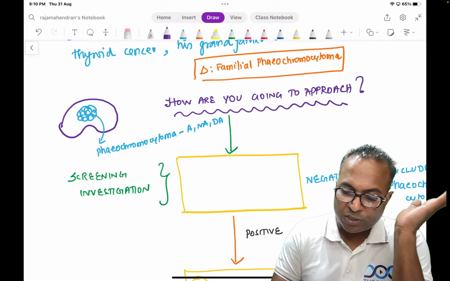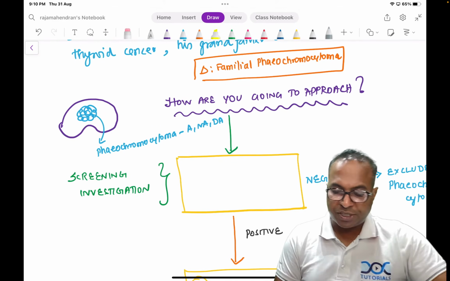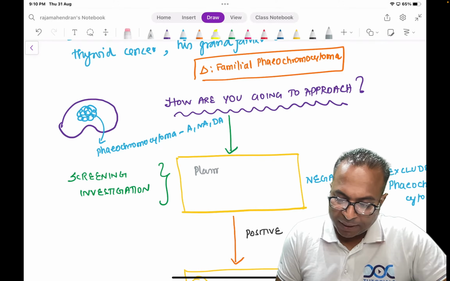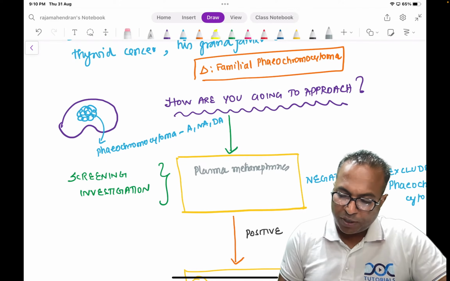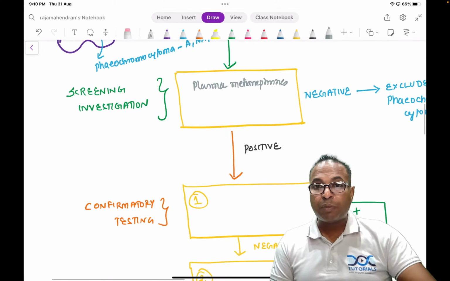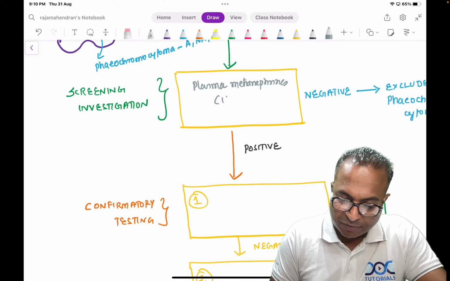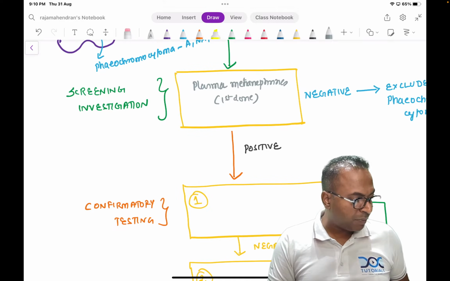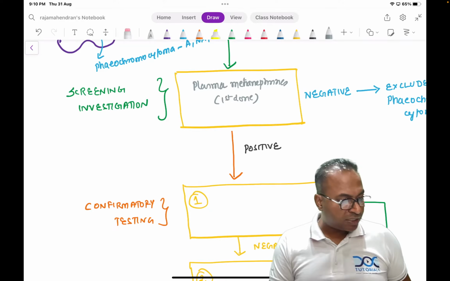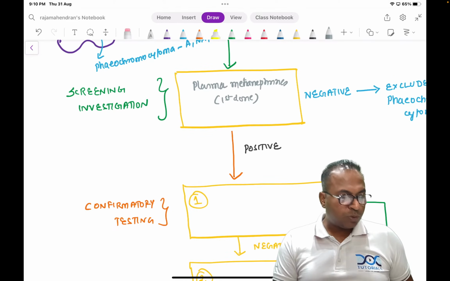Now, what should be the screening investigation? Classical MCQ, please don't forget, the screening investigation is plasma metanephrines. So, plasma metanephrines is the screening investigation which should be used. So, please don't forget plasma metanephrines. This is the first done investigation. There is a classical protocol from Sabiston. Please remember, the first done investigation is plasma metanephrines.